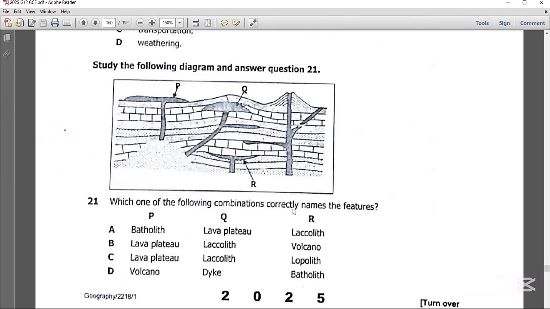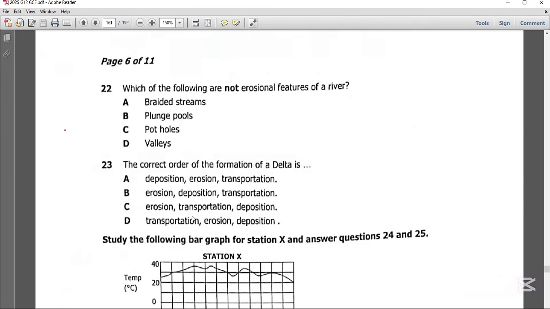Now if you look at this question, the question is saying which one of the following combinations correctly names the feature? So we have P, Q and R. P, this feature that you're seeing here, is an extrusive feature. It is a feature that has been formed on the surface of the earth, meaning that it is a lava plateau. Now let's get to Q. Q is a laccolith. Then R is a lopolith. This is the one that looks like a saucepan, a saucer. So R is a lopolith, Q is a laccolith, then P is lava plateau. Now let's get to question 22.